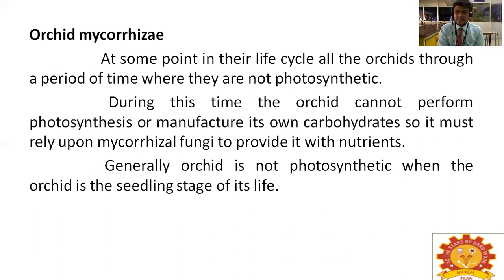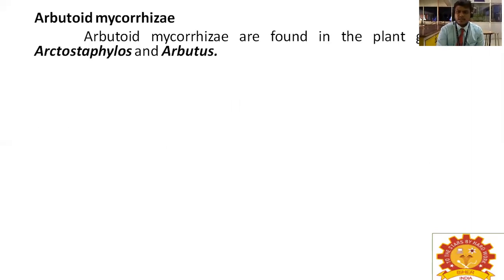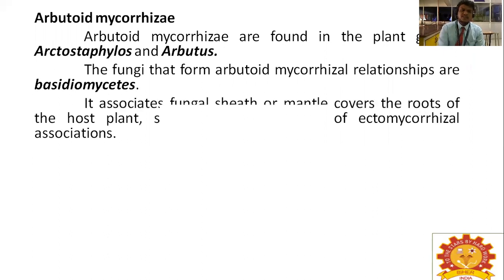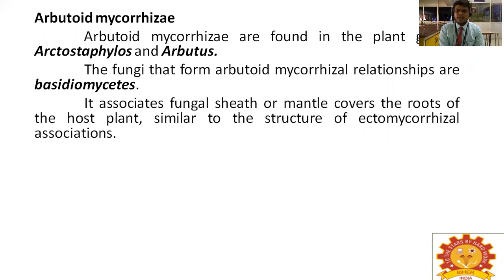So generally, the orchid is non-photosynthetic when it is in the seedling stage of its life. Next one is arbutoid mycorrhizae. Arbutoid mycorrhizae are found in the plant genera Arctostaphylos and Arbutus. The fungi that form arbutoid relationships are Basidiomycetes, which are called club fungi. Mushrooms also come under the class of Basidiomycetes. In this association, a fungal sheath or mantle covers the root of the host plant, similar to the structure of ectomycorrhizal associations.